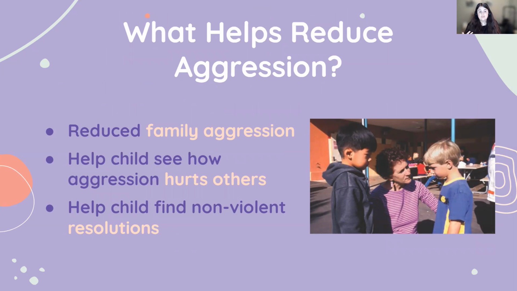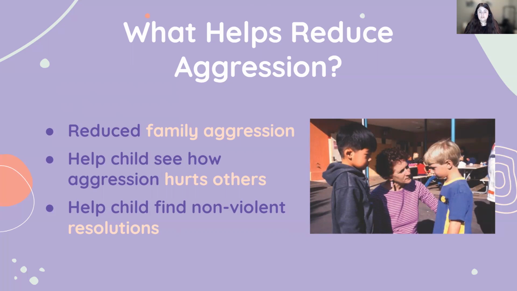We may think it's almost impossible to hold a rational conversation with a 3-year-old who just grabbed a toy from their peer. In some ways that might be true, but they do understand and absorb more than we might think. Making this effort to level with them and discuss how aggression hurts other people has actually been found to reduce aggression. It has been found to be a helpful strategy. Sitting down and reasoning with them, of course, after their behavior, if it's a big meltdown or tantrum, something like that.